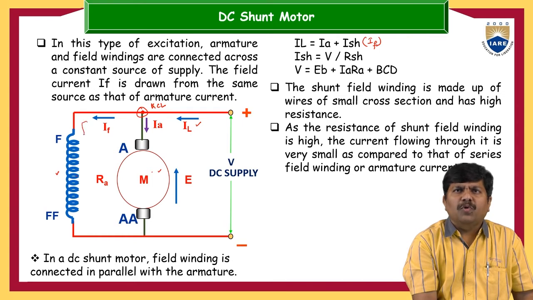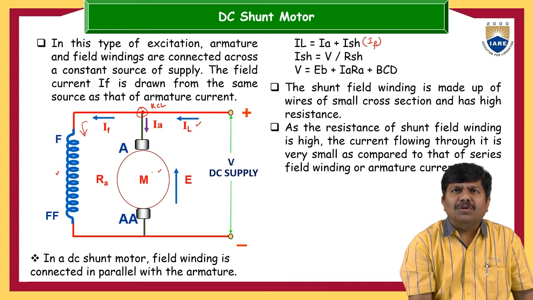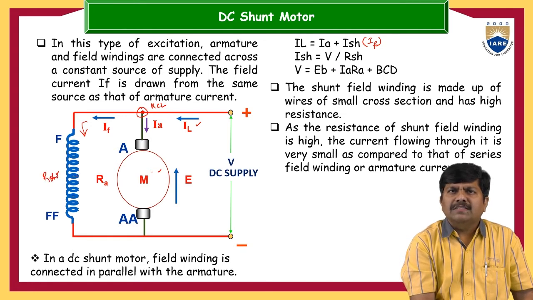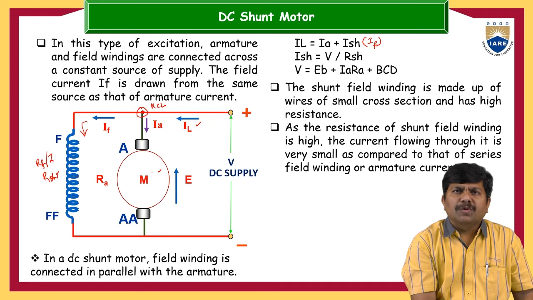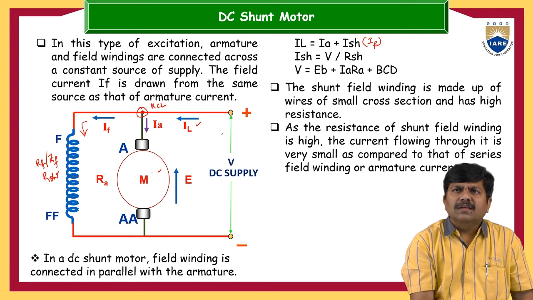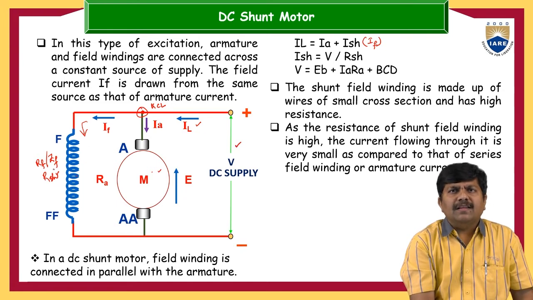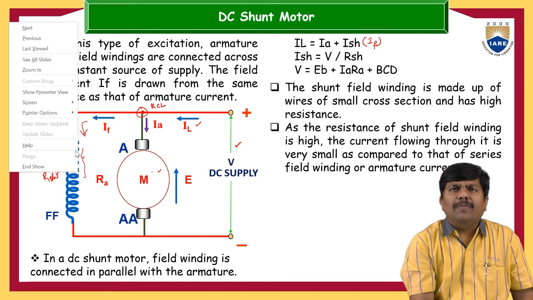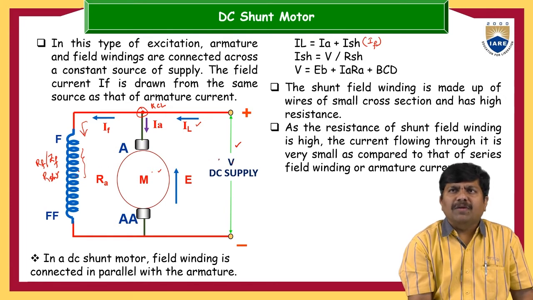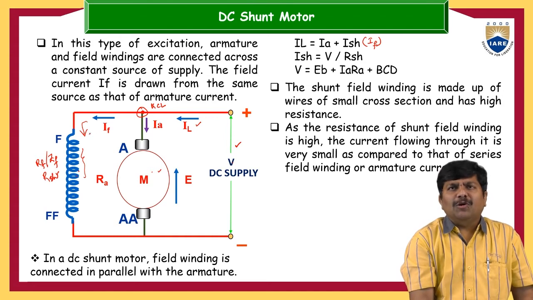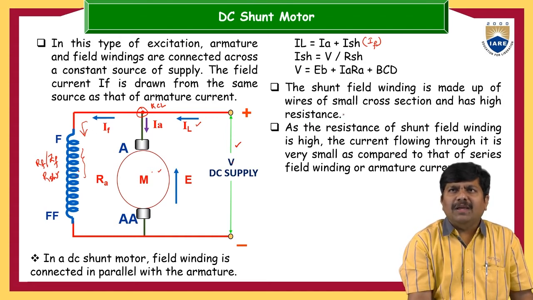ISH is nothing but the shunt current. This is how much current is flowing into the field winding. This is nothing but the supply voltage over the field's internal impedance, so it is V by RSH. This internal impedance of the field is RSH or RF, or is also represented as ZF or ZSH, based on the terminals. Because the supply voltage and the internal resistance of the field are known to me, and the field is exactly in parallel, the drop across this field winding is also equal to the supply voltage. So V is equal to ISH into RSH, or if you want to calculate the current flowing into the field winding, ISH is equal to V by RSH.